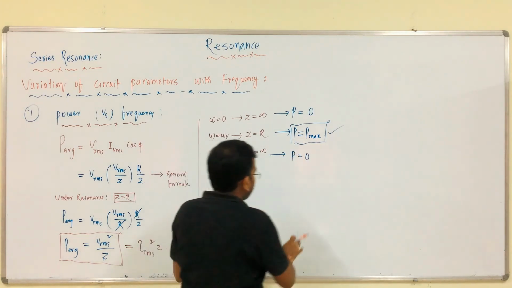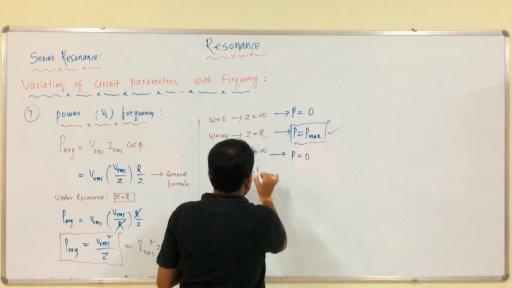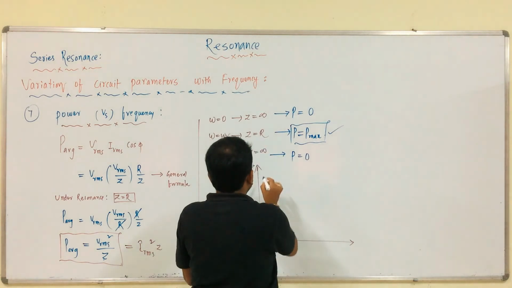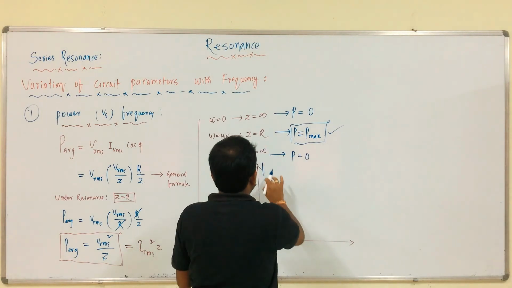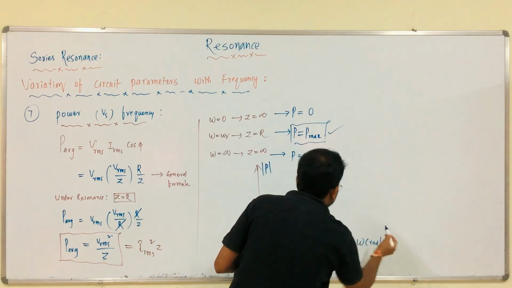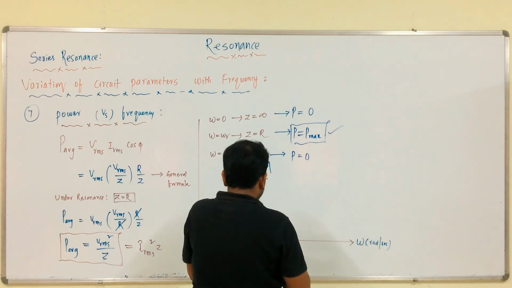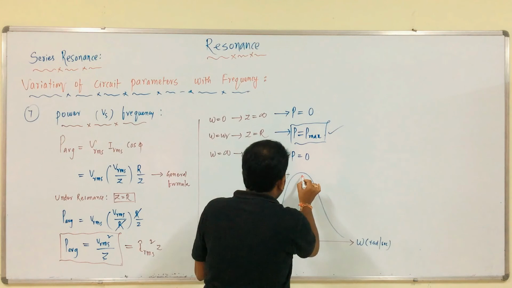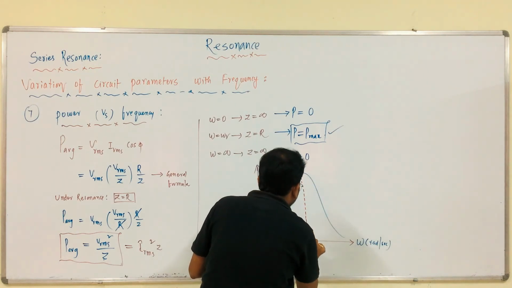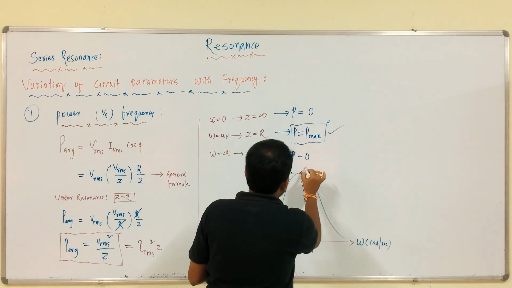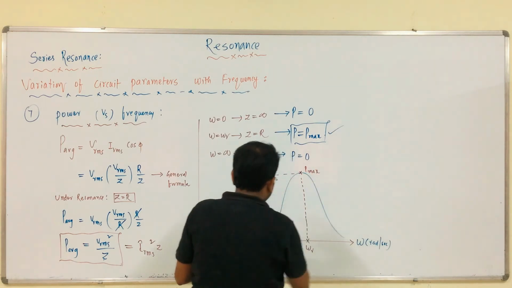Therefore, you can get the same graph as current. This is power, this is omega in radians per second. See, you can get the same graph. This is omega r, this is P max, that is it.